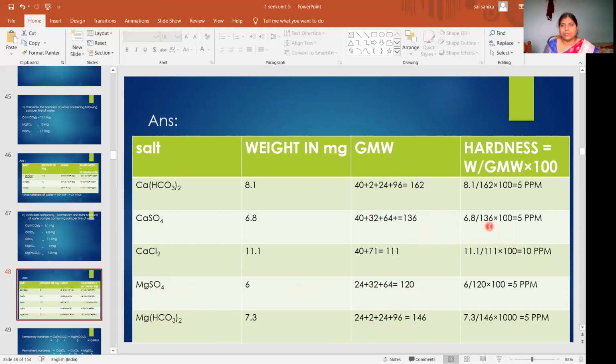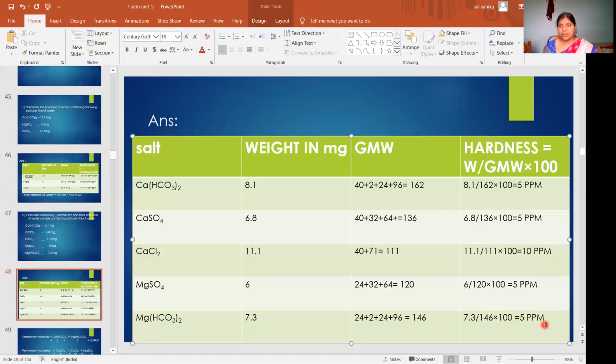Then you have to substitute these two values in the formula W by GMW into 100. First one, calcium bicarbonate: 8.1 by 162 into 100, that is 5 ppm. 6.8 by 136 into 100, 5 ppm. 11.1 by 111 into 100, 10 ppm. 6 by 120 into 100, 5 ppm. 7.3 by 146 into 100, sorry, we wrote 1000, it is 100, 5 ppm. Like that you will get the hardness of each and every salt.